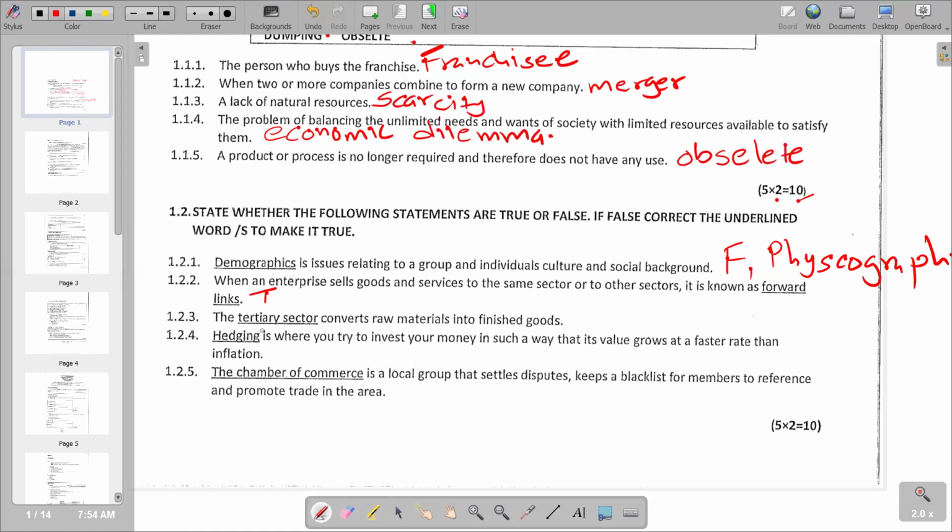The next says the tertiary sector converts raw materials into finished goods. We know that the sector that converts raw materials into finished goods is the primary sector. The tertiary sector revolves around the provision of services and also retail. So this statement is false, and the correct term that should be there is primary sector.